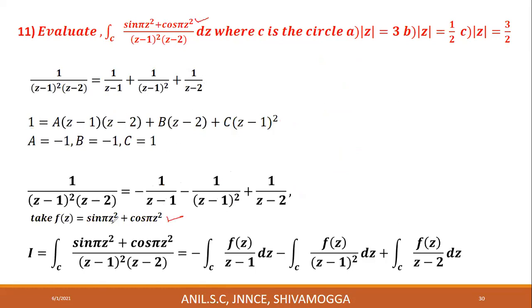Let f of z is equal to sin pi z square plus cos pi z square. Therefore, I is equal to the integral over C of sin pi z square plus cos pi z square, denoted by f of z, into 1 over (z minus 1) whole square into (z minus 2), which is the result like this: minus 1 divided by z minus 1, minus 1 divided by (z minus 1) whole square, plus 1 divided by z minus 2, into dz as it is.